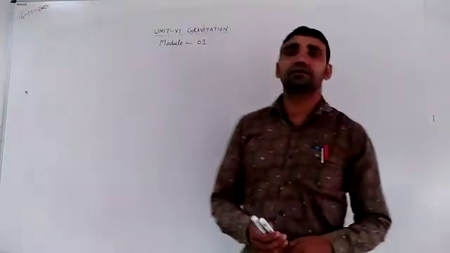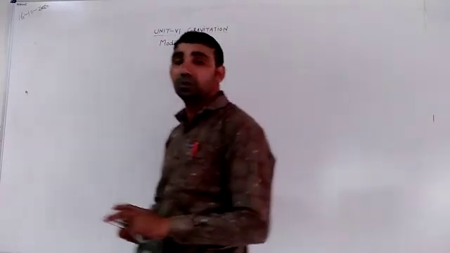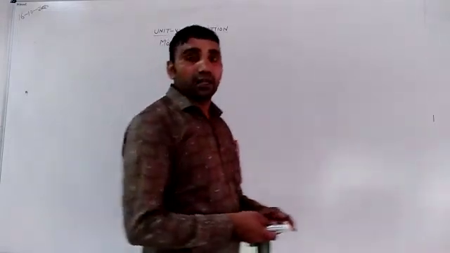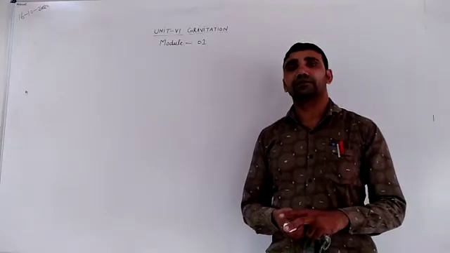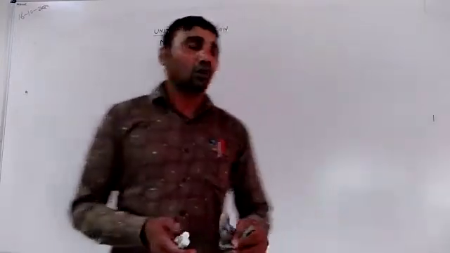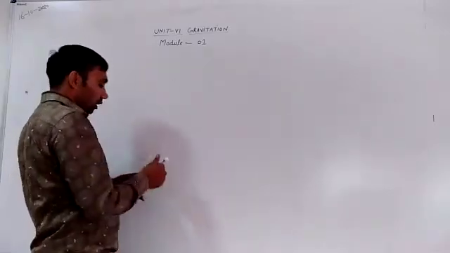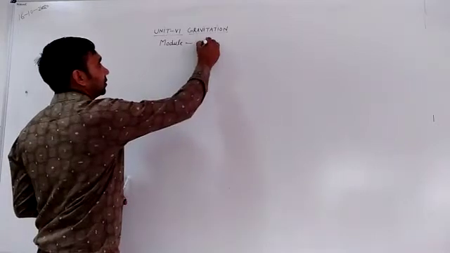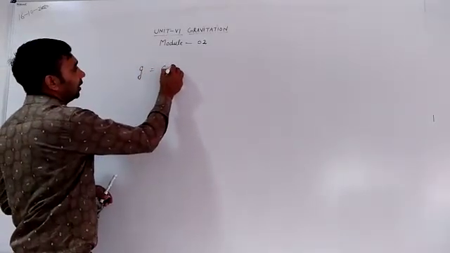Good morning, students. Today we are going to discuss variations of g with height h and depth d below the free surface of Earth. As we know, acceleration due to gravity on the surface of Earth, that is g, is equal to GM divided by r square.